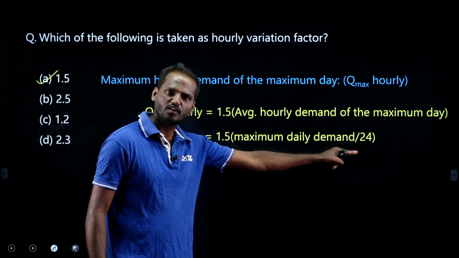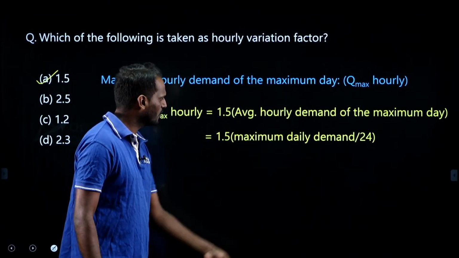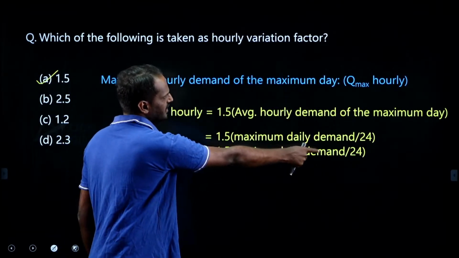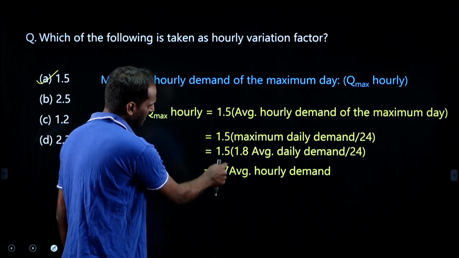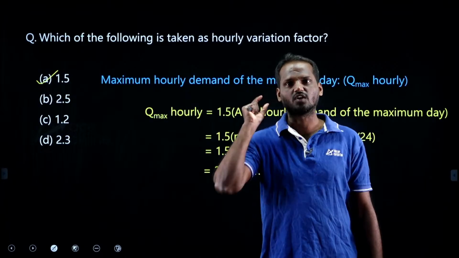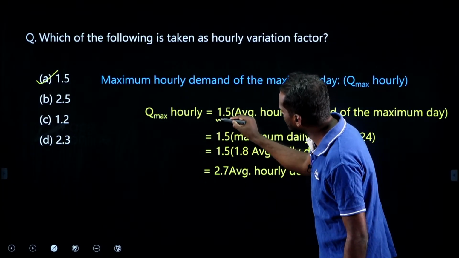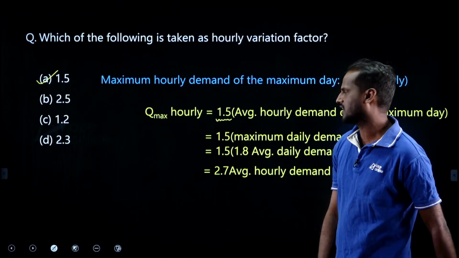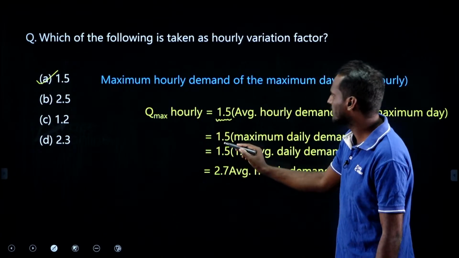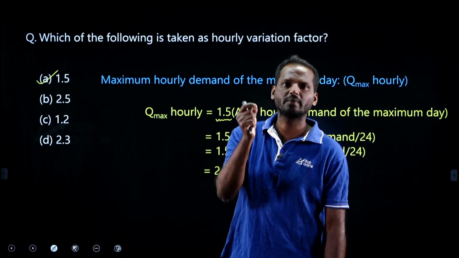What is maximum daily? 1.8 times average daily demand. Now you will get the peak factor. This is the peak factor, but he is asking hourly variation. Hourly variation factor is 1.5. This you need to select. 1.5 is the correct answer. Maximum hourly demand of the maximum day is also known as peak demand.